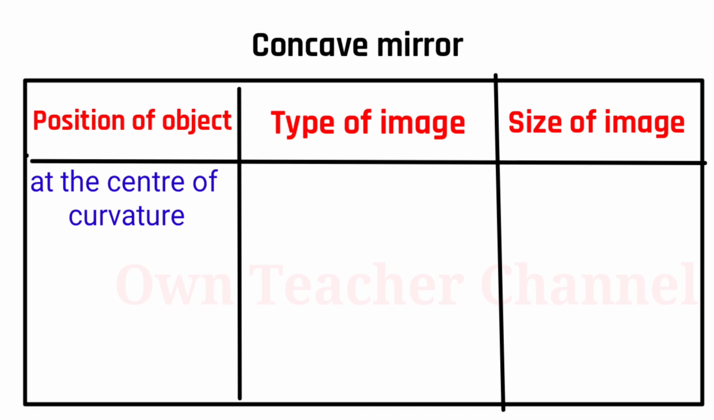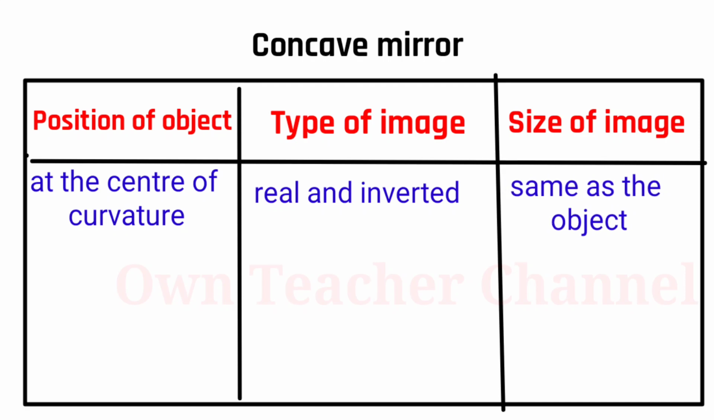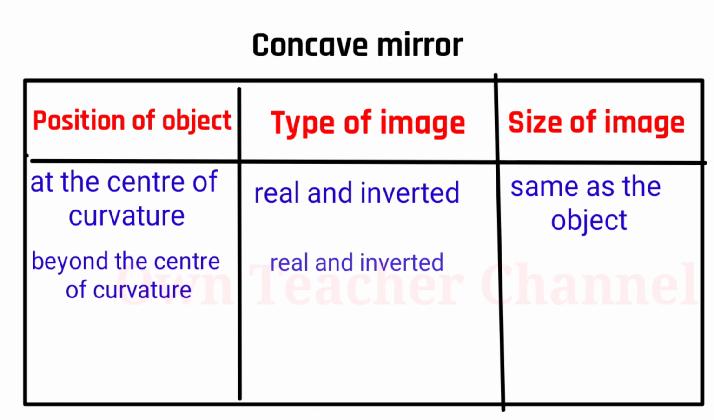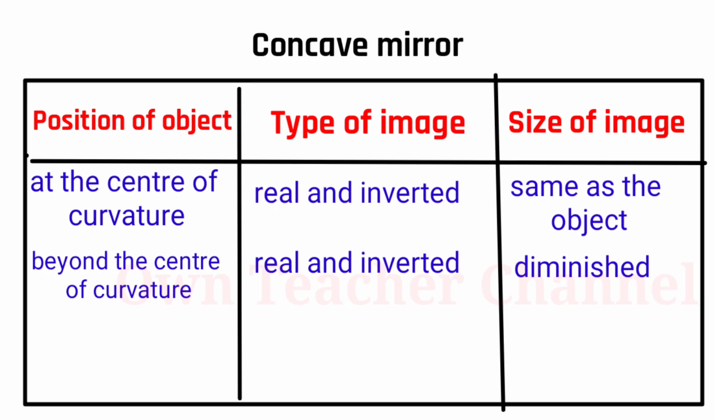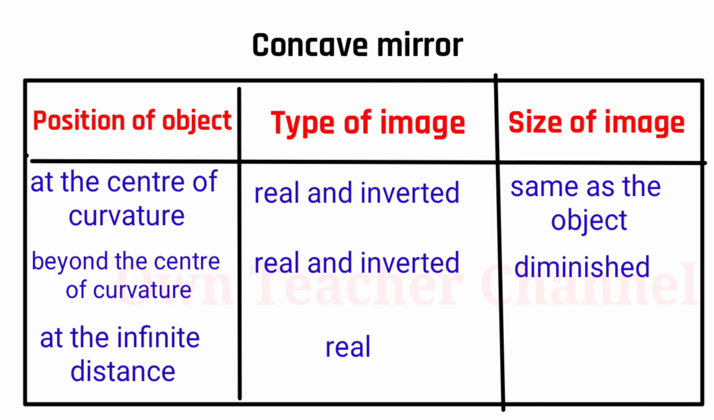If we keep the object at the center of curvature, we will get an image that is real and inverted, and the size of the image is the same as the object. If we keep the object beyond the center of curvature, we will get an image that is real and inverted, and the size of the image is diminished. If we keep the object at infinite distance, we will get an image that is real, and the size of the image is a point image.